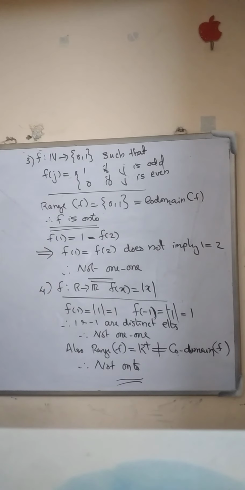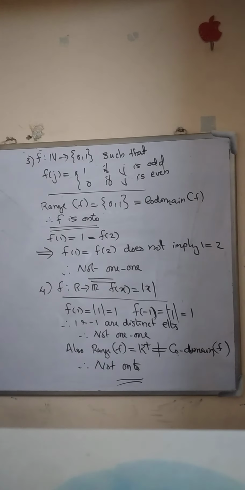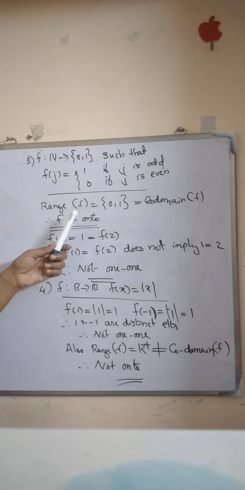So the image set of f, or range set of f, is the set {0, 1}. That is equal to the codomain set of the function. Here this is the codomain set and that codomain set is equal to the range set of f. Therefore, the function f is onto.